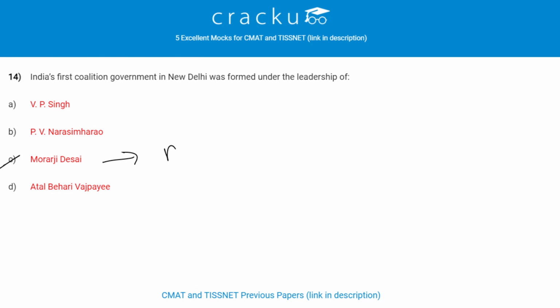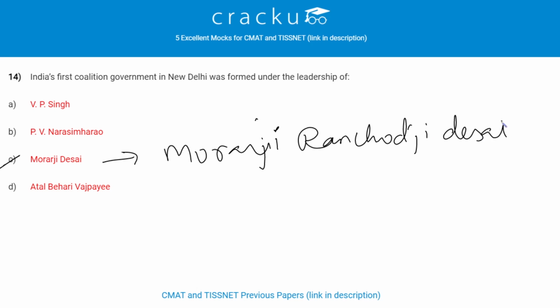His full name is Morarji Ranchhodji Desai. He was the Indian independence activist between 1977 and 1979, and he is the 4th Prime Minister of India.